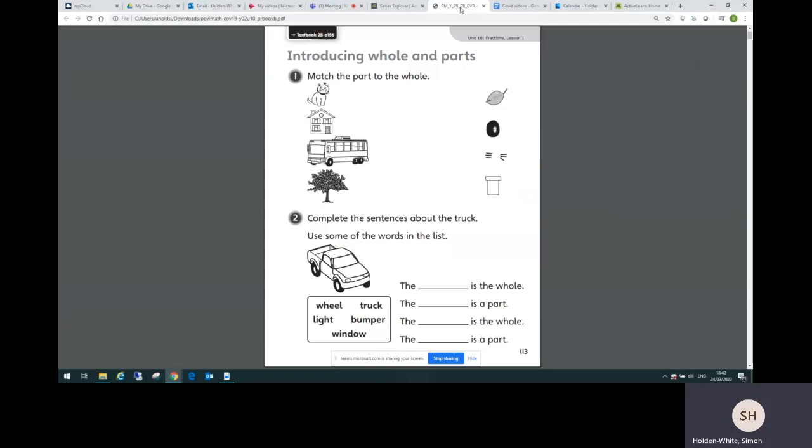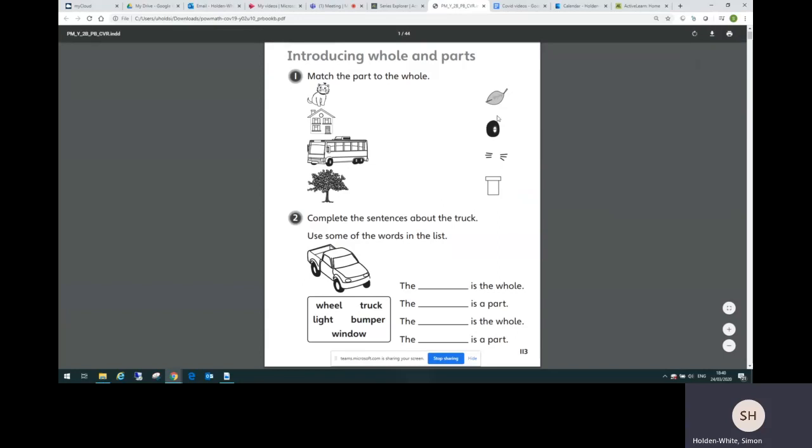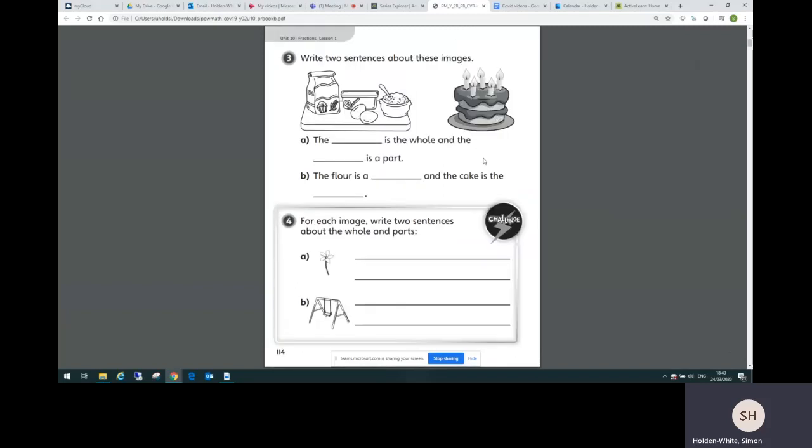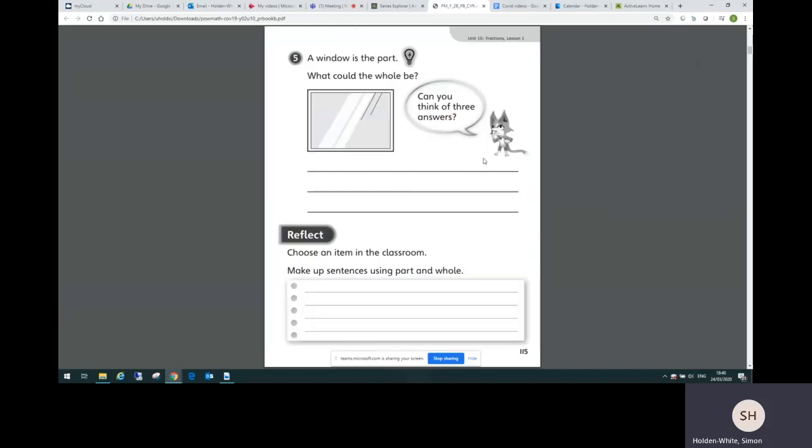Now, following on from the textbook pages, there are 3 practice book pages per lesson. And the practice book pages provide that next stage of intelligent practice, building towards a challenge activity, you can see on the second page, and a reflect activity as well on the 3rd page, where children can show their understanding in their own way.